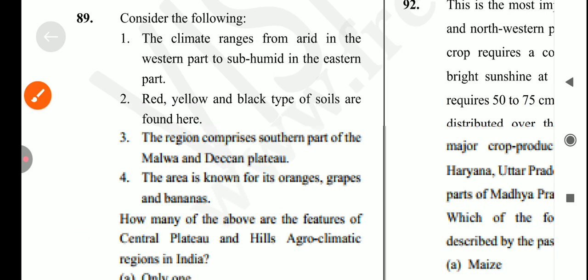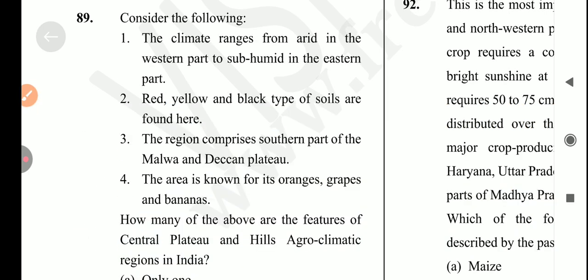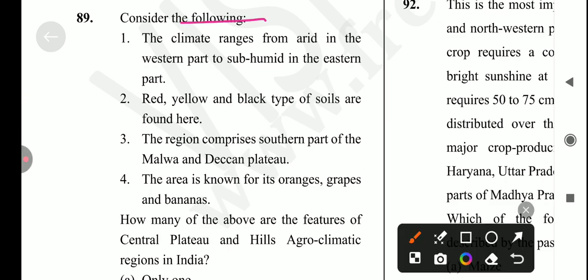Let's come to the next question, which is: consider the following statements. So, how many of the above are features of the Central Plateau and Hills agroclimatic regions? First is the climate ranges from arid in the western part and sub-humid in the eastern part.